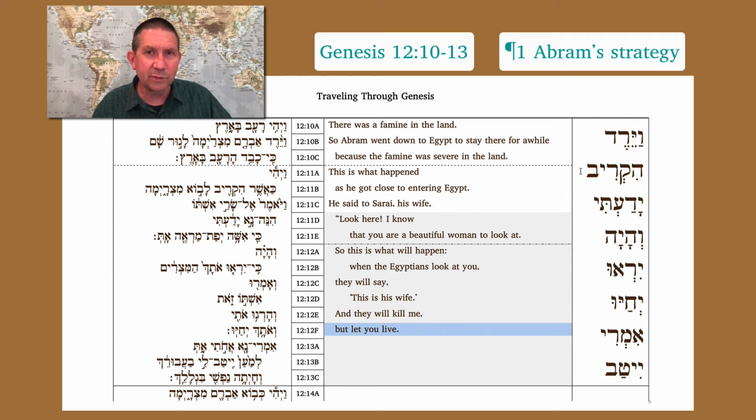Depending on the circumstance, that might be to revive somebody who's feeling exhausted. And here it's different. They're going to allow you to live, right? They're not going to cause her to live or make her be alive. She's already alive. It's just that they're going to let her live because they're going to want her for their own, is what he anticipates.